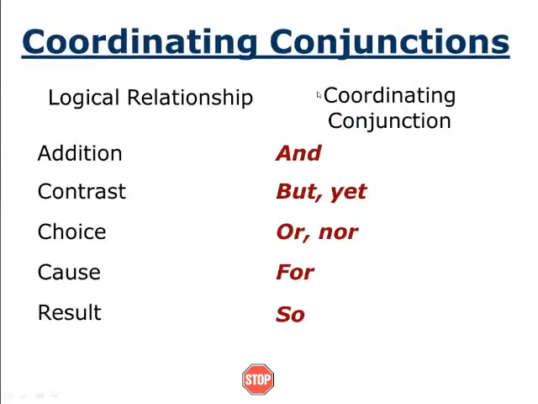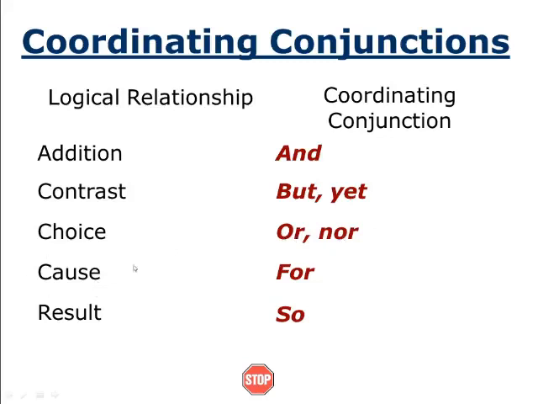What is this? Coordinating conjunctions and their logical relationships. Addition: in order to add to something, we have to use "and". Contrast: compare and contrast. "But" and "yet": using these two words, we make a contrast. Choice: if you want to make a choice, you can use "or" and "nor".